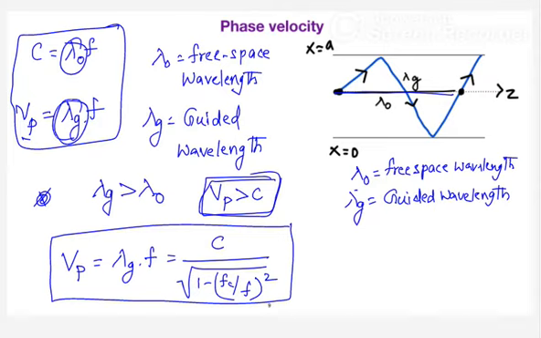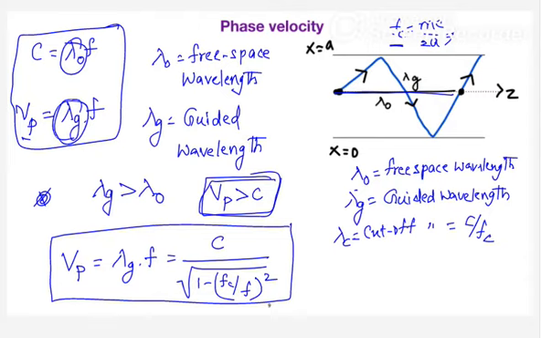And there is one more wavelength, which I can call the cutoff wavelength. The cutoff wavelength is the counterpart of the cutoff frequency. We know the cutoff frequency formula, right? fc equals mc by 2a. Similarly in terms of wavelength, the cutoff frequency represents the minimum frequency that is allowed in a waveguide.